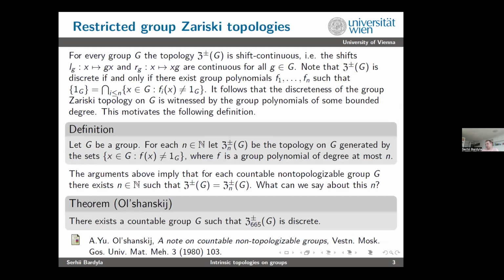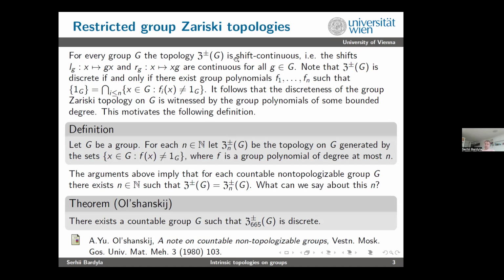Good. So what do we know about this topology? For every group G, the group Zariski topology is shift continuous. What do I mean by shift continuous? The left shift L_g sending x to gx, and the right shift R_g sending x to xg, are continuous. And this holds for all g. If you have a topological group, then it holds all the time, because it follows from the full continuity of the group operation.